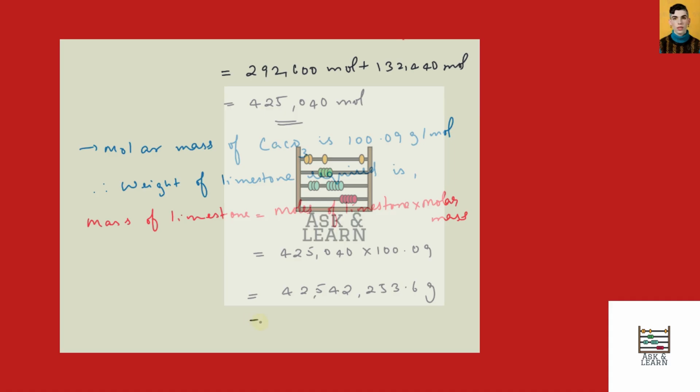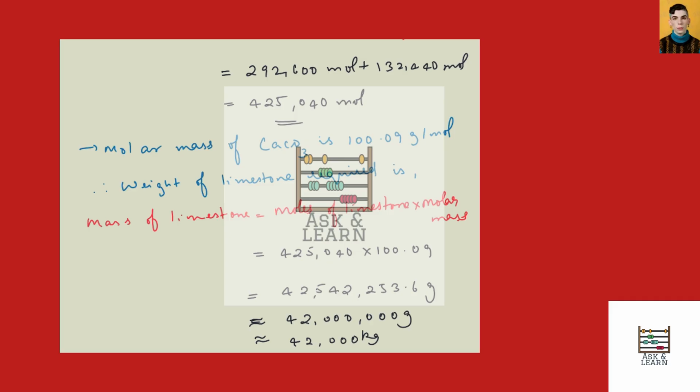So this is approximately equal to 42,000,000 grams, which is approximately equal to 42,000 kg, since we need the weight in kilograms.